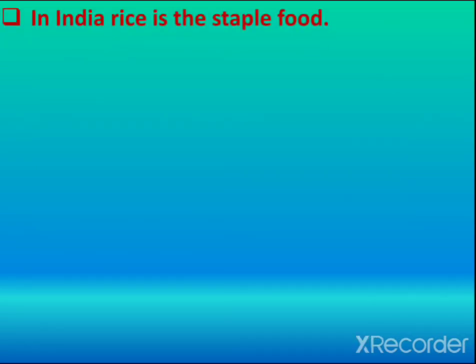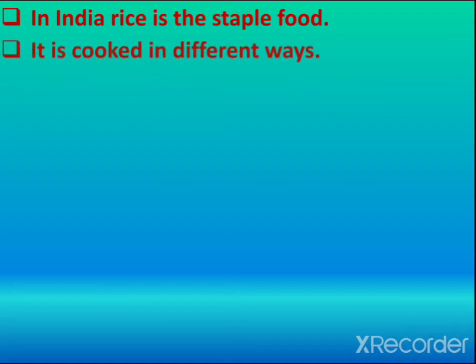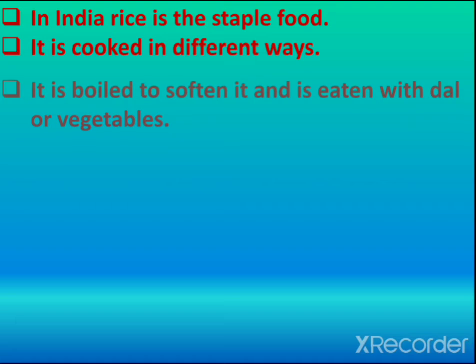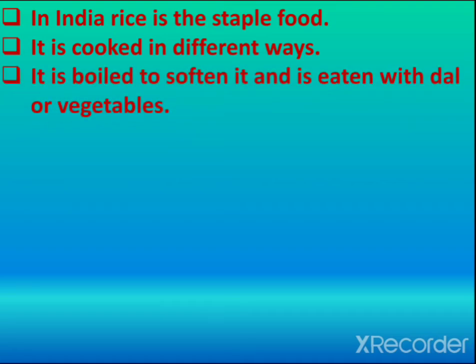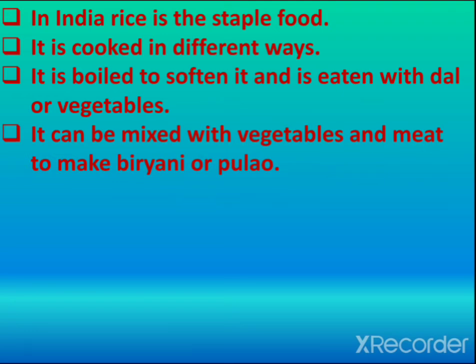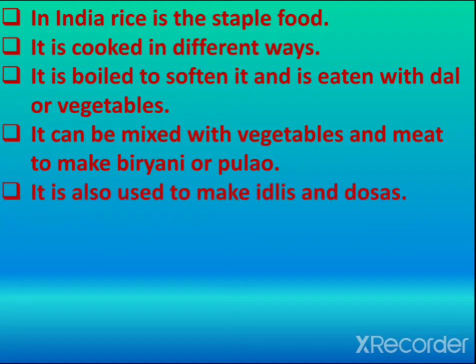Now, in India, rice is the staple food. It is cooked in different ways. It is boiled to soften it and is eaten with dal or vegetables. It can be mixed with vegetables and meat to make a biryani or a pulao. It is also used to make idlis and dosas.